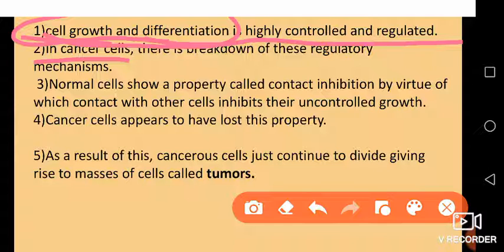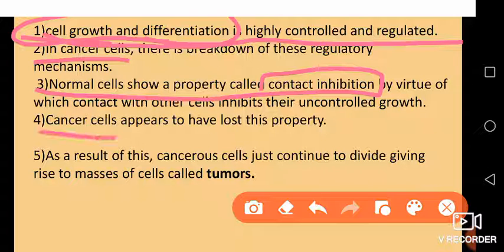Second thing, you have to remember that normal cells have a property called contact inhibition. Important. Contact inhibition is that when a cell comes in contact with other cells, they inhibit their uncontrolled growth. That means in normal body cells, uncontrolled growth is inhibited by coming in contact with other cells.